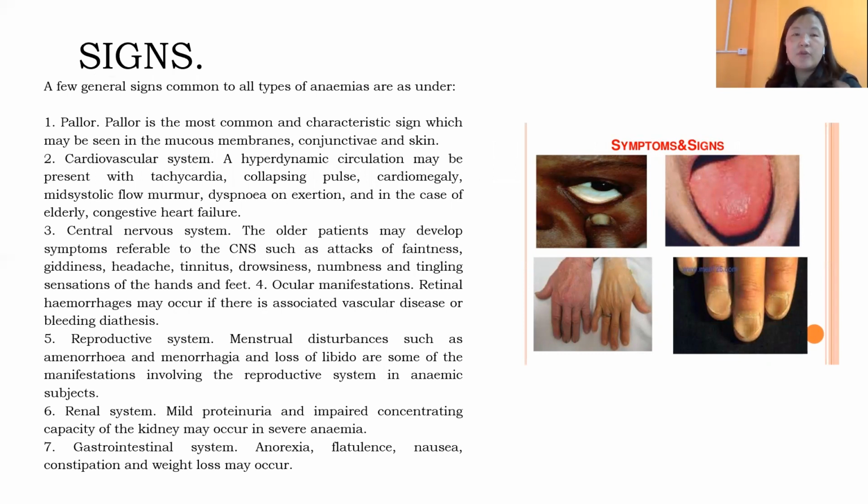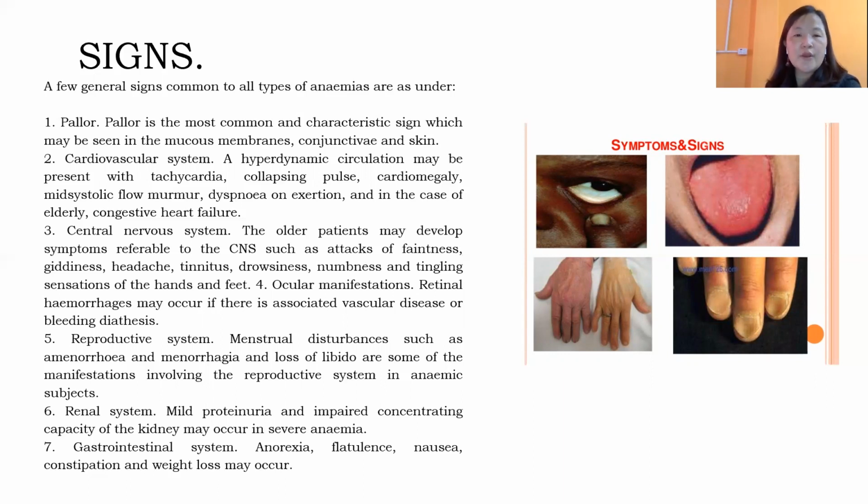And if we talk about, see, we're going to discuss the signs of anemia related to specific systems. Okay, so आप अगर देखिए cardiovascular system में cardiomyopathy, cardiomegaly, collapsing pulse, tachycardia. These are the signs and symptoms, and sometimes congestive heart failure also the patient can develop. And if it is the central nervous system, you will see drowsiness, numbness, tingling sensation. All those things आपको देखने मिल सकता है.